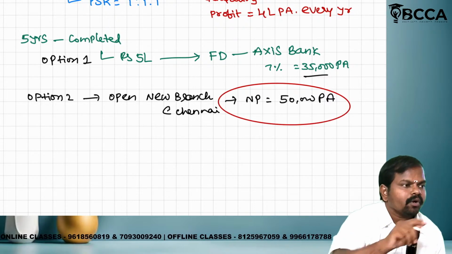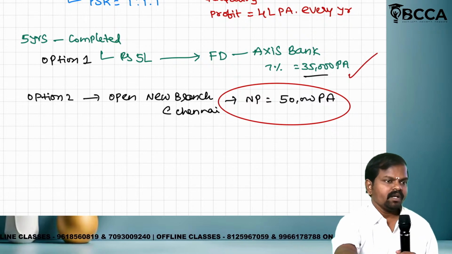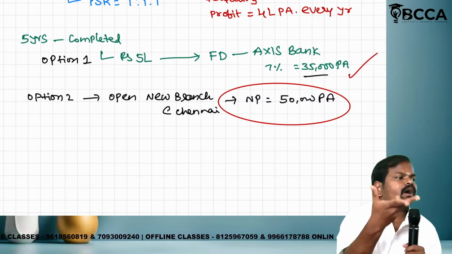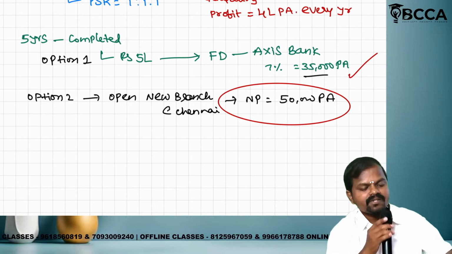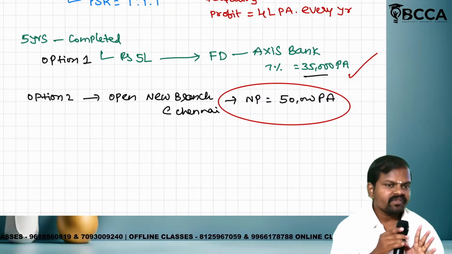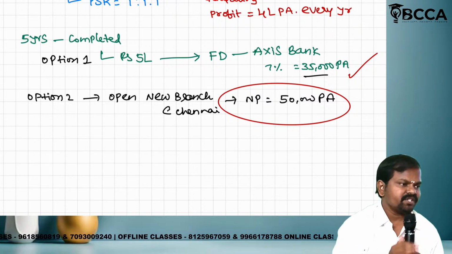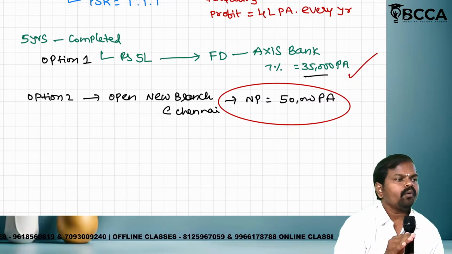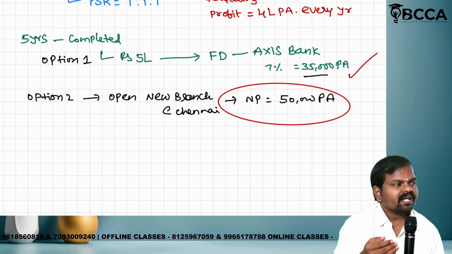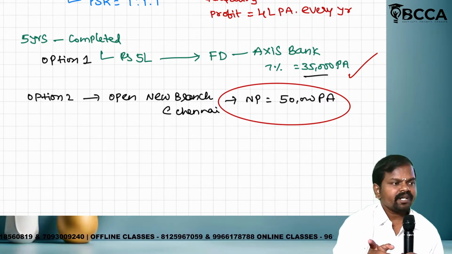In that scenario, what is the opportunity cost? 35,000 is called opportunity cost. I have 2 options and I selected one option. The option other than the selected one is called opportunity cost. Is it clear? Otherwise I have to repeat. Now tell me, what is meant by cost? Cost means an amount of expenditure spent by the manufacturing or service industry at the time of manufacturing of a finished good or rendering of services. Cost including opportunity cost.